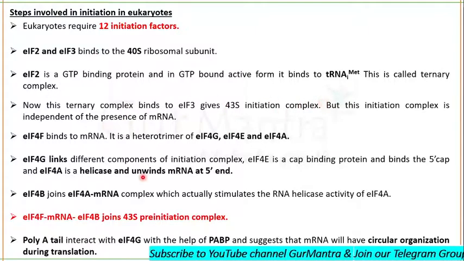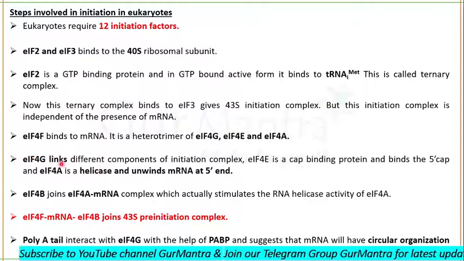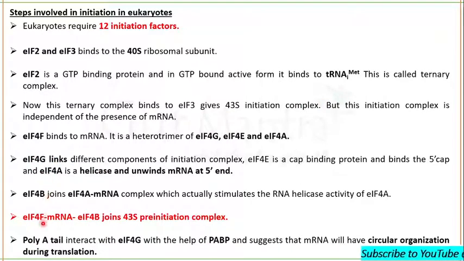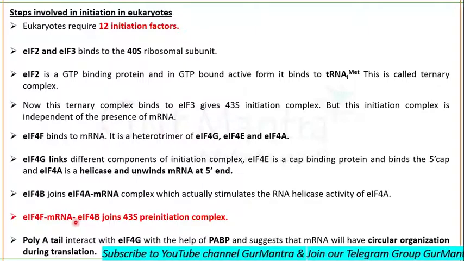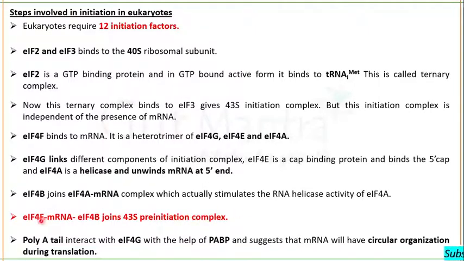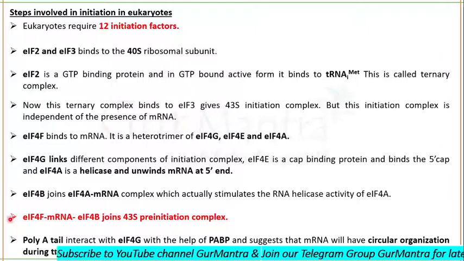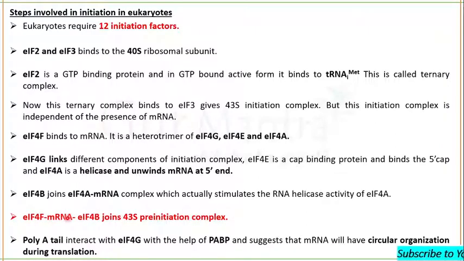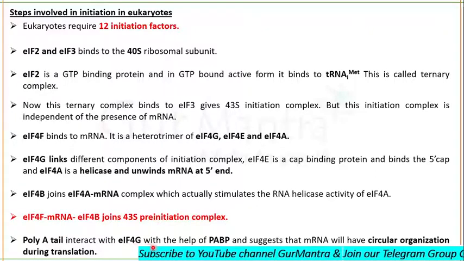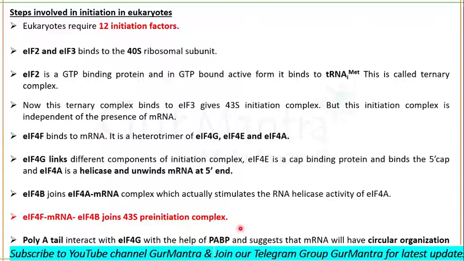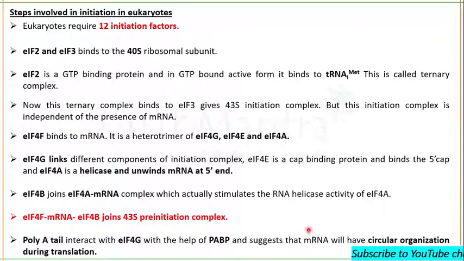formed. And then comes the initiation factor 4F. And then comes the initiation factor 4B. Initiation factor 4B, mRNA, 4B, 4F. Okay, these now join the 43S pre-initiation complex. We say that 4F can bind to mRNA, and 4B is required for the activity of initiation factor 4A. So all these are combined. Now they will join with each other. Okay, and poly A tail can also interact with the initiation factor 4G with the help of poly A binding proteins, and it suggests that there is somewhat circular organization of mRNA during the translation.